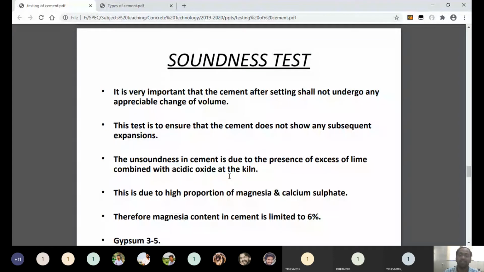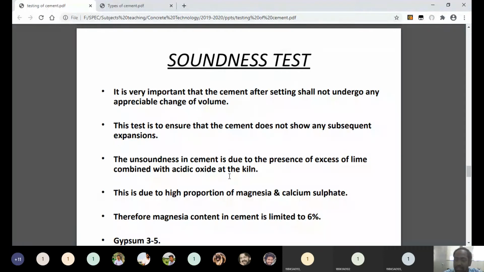When you make a cement cake and keep that cement cake in water, it should not lose its strength, and it should not disturb its shape and edges. And one more thing, when you keep the cement cake in water, its dimension or its volume should not increase or decrease. Its volume and dimension should remain the same as before we kept it in water. Understand now? That property of cement is called soundness.